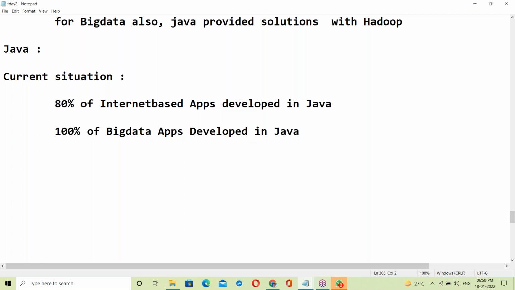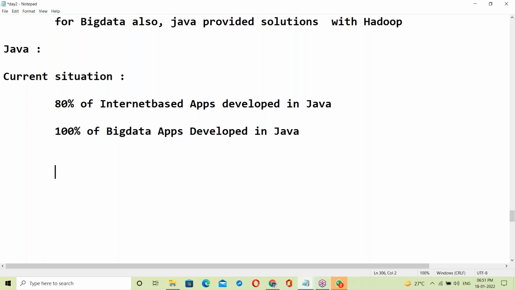See how many applications there are in Java. In internet-based applications worldwide, how many companies are there? Lakhs of companies, and every company requires an application and a website, for maintenance purposes too.